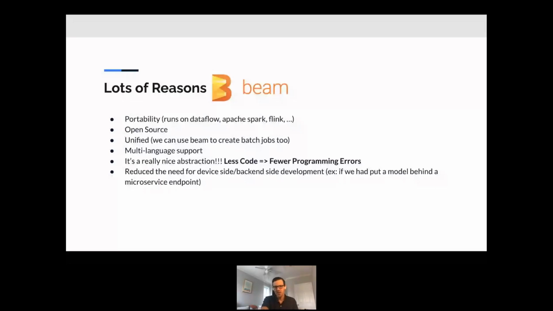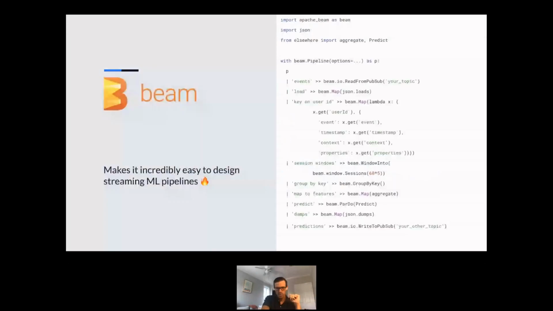It's far less code than if you were to write this directly using the Flink SDK or APIs. Same with Apache Spark, and that just leads to fewer programming errors. This is a data quality meetup, and I think this is the number one point: less code, fewer programming errors, and that's why we like this for streaming pipelines. And it reduced the need for device side, back-end side development, for example, if we put a model behind a microservice endpoint or something.